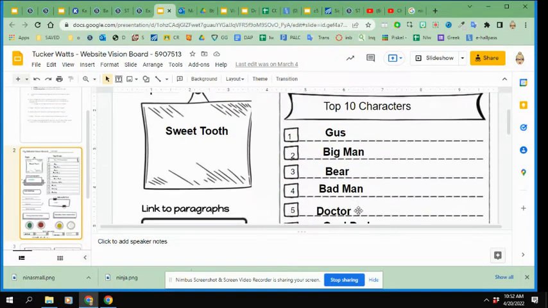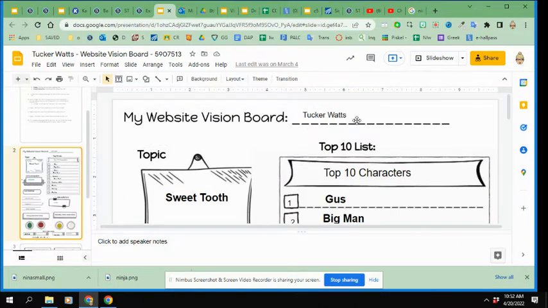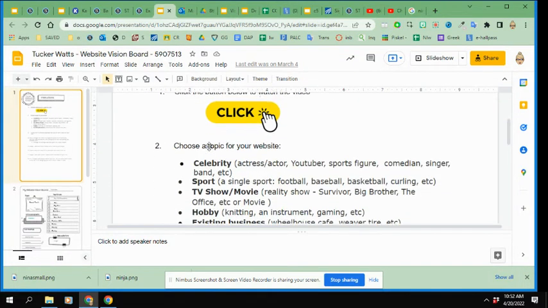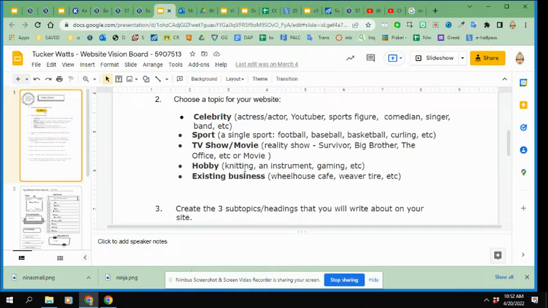On the document first, up at the top, I'm going to make a text box and put my name. I'm then going to put my topic in the little Post-it note that's called topic. So I have some choices for topics. I can do a celebrity, which means I can pick somebody famous, like an actor or actress from a movie or TV show. I can pick a YouTuber or a TikToker or a famous Instagrammer. I can pick a sports figure, like a famous athlete that I like, a comedian, a singer, or a whole band. Okay, that's kind of where celebrity falls.